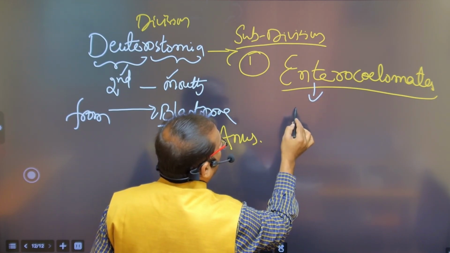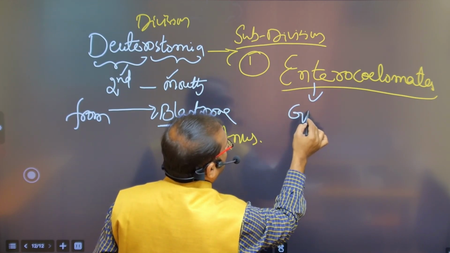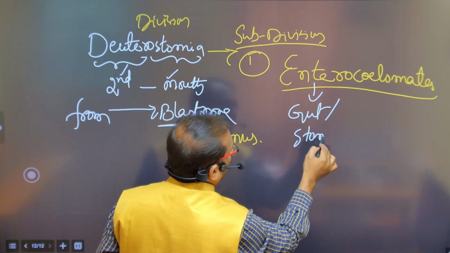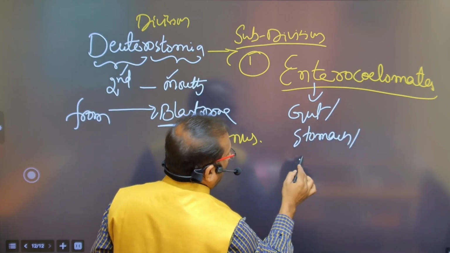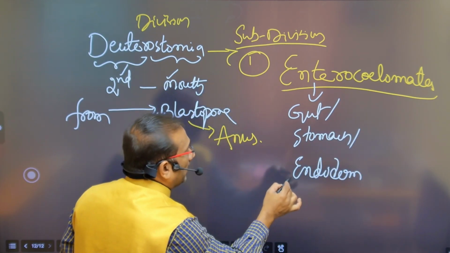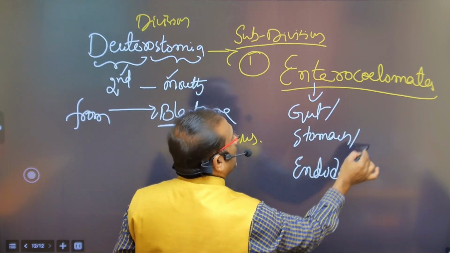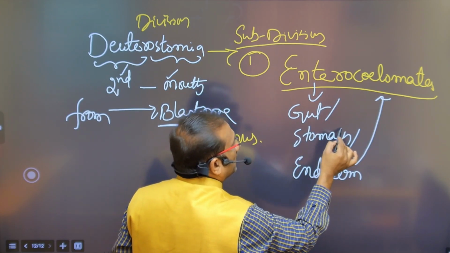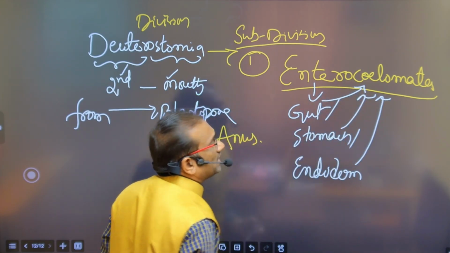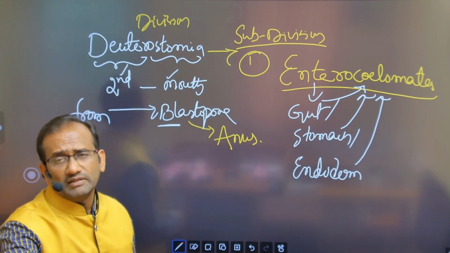Enteron means gut, or stomach, or endoderm. If the coelom is created from the endoderm, from the stomach, from the gut, these are some of the meanings.